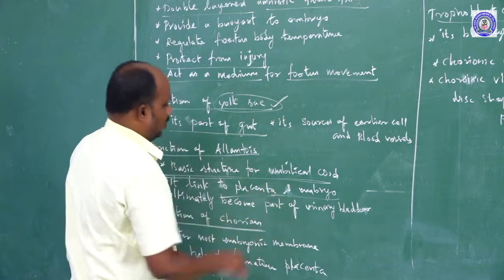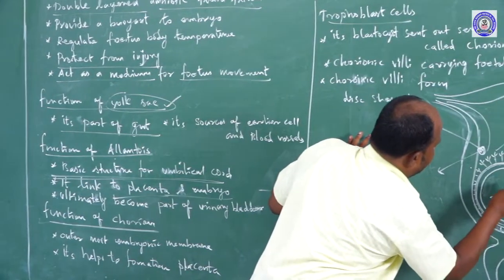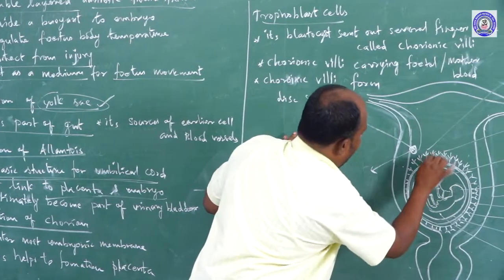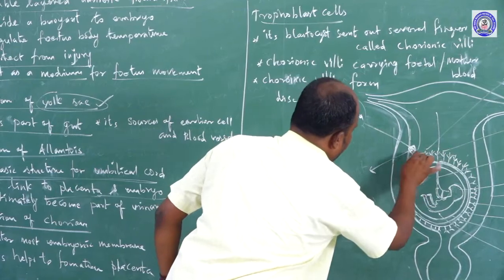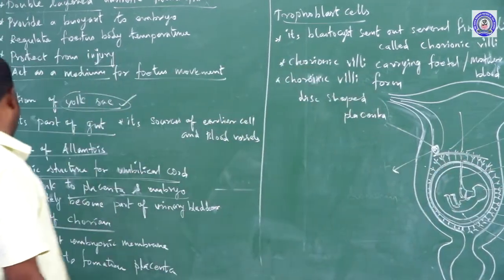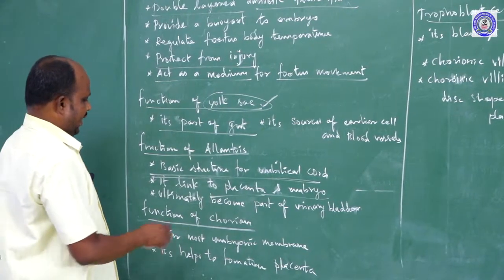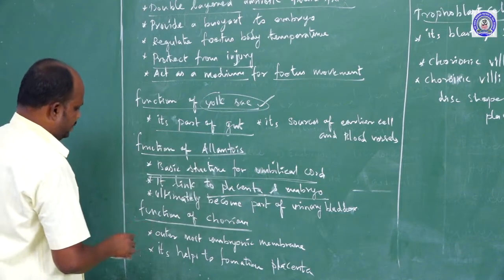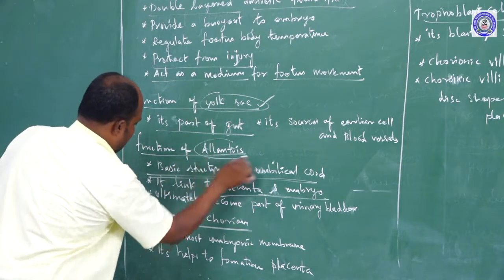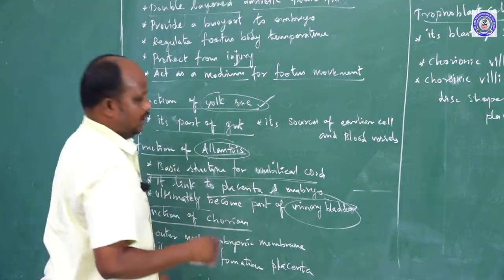It links the placenta and the embryo. Here is the placenta, and that is the fetus. This is the umbilical cord. Both are connected, in the uterus muscles, by an intermediate structure, the placenta. The placenta is formed from the allantois, because we say it is the link between the placenta and the embryo. Another point: the allantois ultimately becomes a part of the urinary bladder.